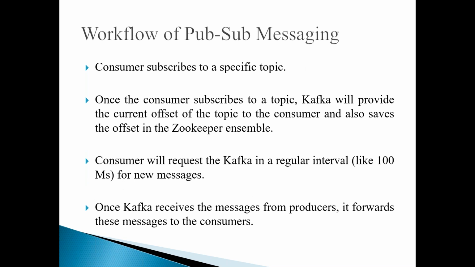And consumers are going to subscribe to a specific topic. Once the consumer subscribes to a topic, Kafka will provide the current offset of the topic to the consumer and also save the offset in the Zookeeper ensemble. I mean, the Zookeeper ensemble is going to store this offset. So consumer will request the Kafka in a regular interval. For example, you can say for every 100 milliseconds, it will request for a new message. Once Kafka receives the messages from producers, it forwards the message to the consumer. So that is the workflow it happens.